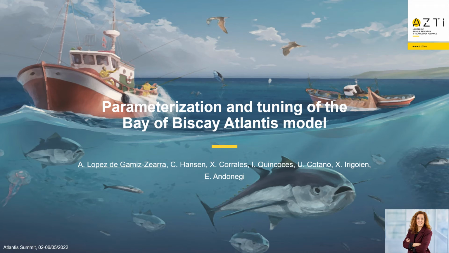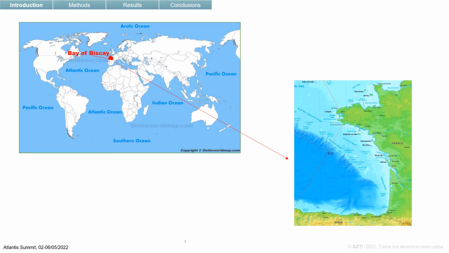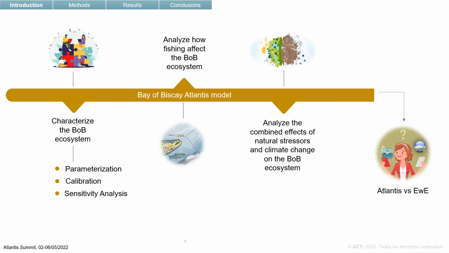Hi to everyone, my name is Ane and I'm in my last year of my PhD, which consists of trying to assess the Bay of Biscay ecosystem using an Atlantis model. Some of you may know, but the Bay of Biscay is a gulf of the Atlantic Ocean located off the western coast of France and the northern coast of Spain.